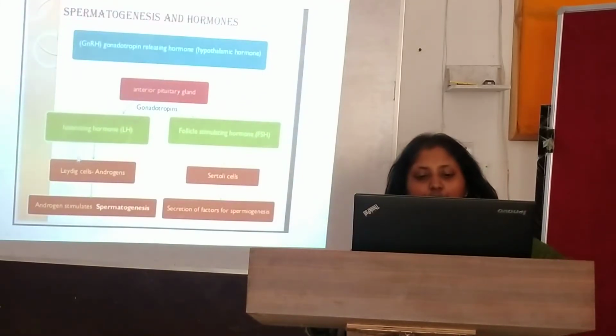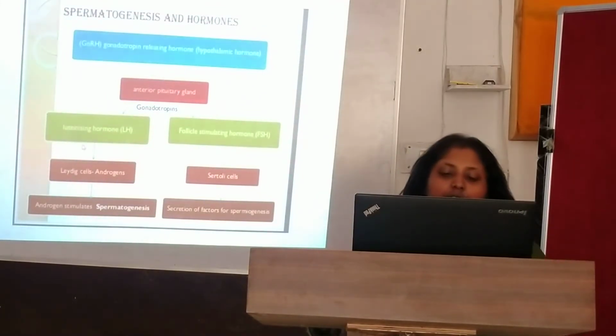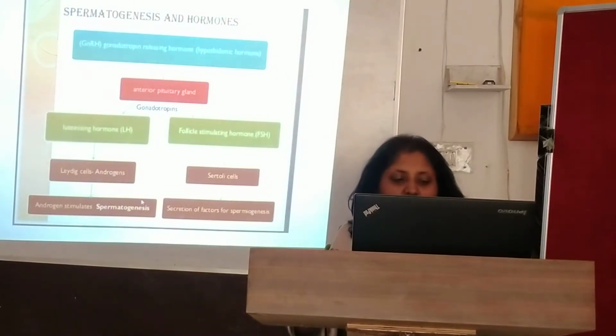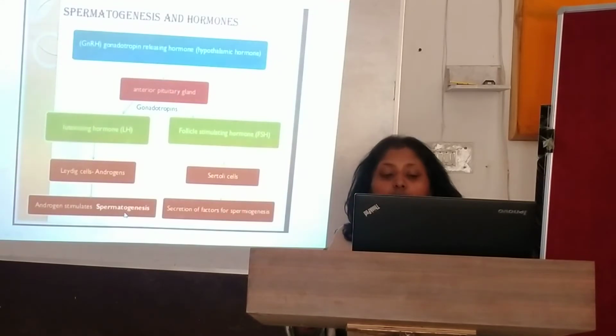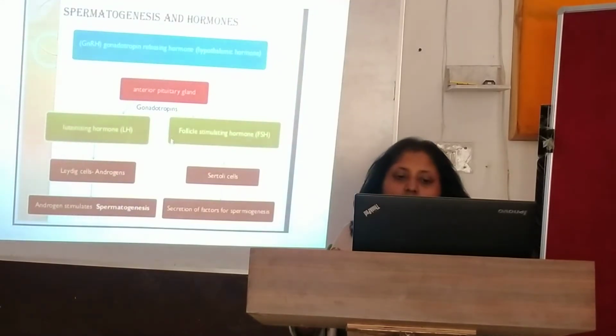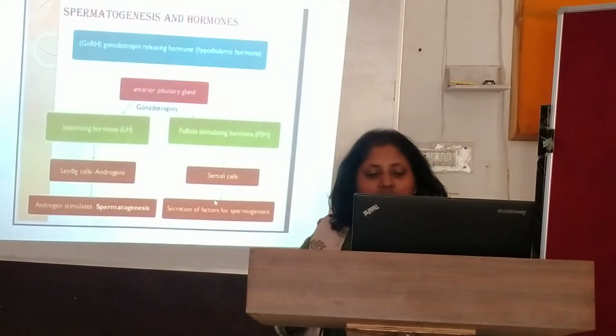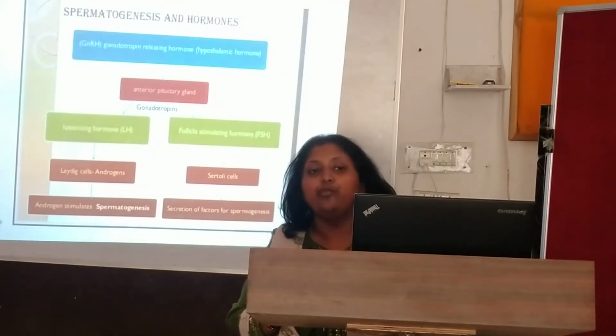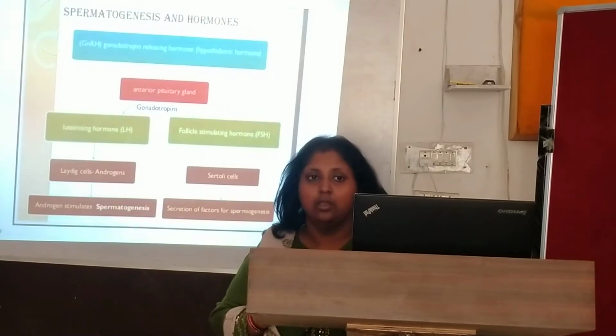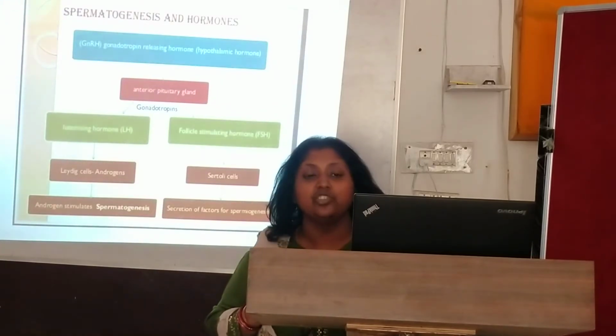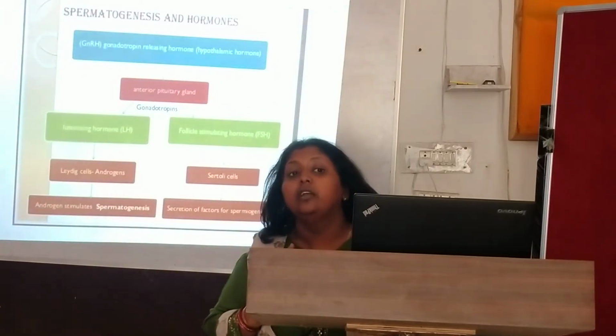So what is the function of LH? LH acts on the Leydig cells where the androgens are produced, and these androgens stimulate spermatogenesis. Then the follicle stimulating hormone acts on the Sertoli cells, which are responsible for the secretion of factors. Why is the word written here secretion? Because Sertoli cells provide the nourishment.